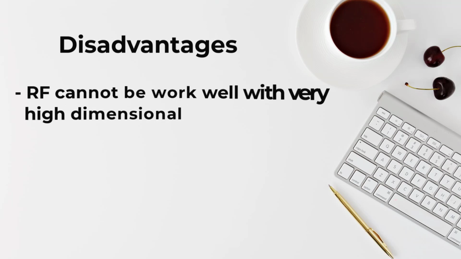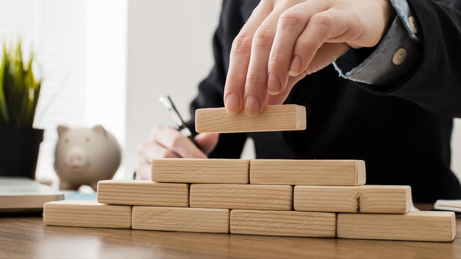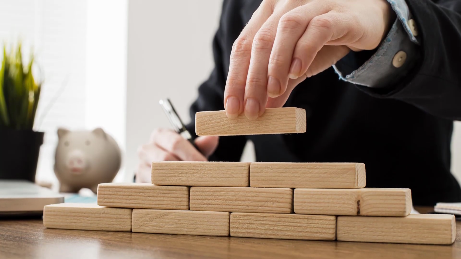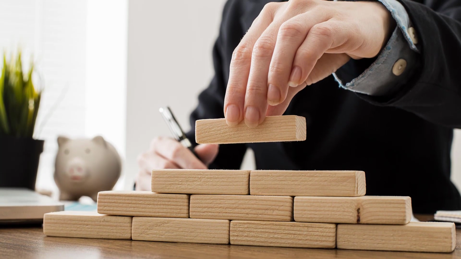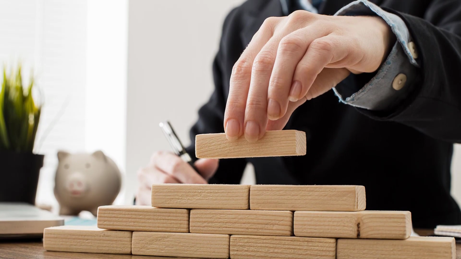There are some disadvantages of random forest. Let's take a look at the disadvantages. Random forest does not perform well on very high dimensional and sparse data such as text data. Random forest is not simple to interpret since it uses deeper trees than a single decision tree. So, we saw some advantages and disadvantages of random forest. Now, let's go ahead and take a look at how to implement random forest with scikit-learn.